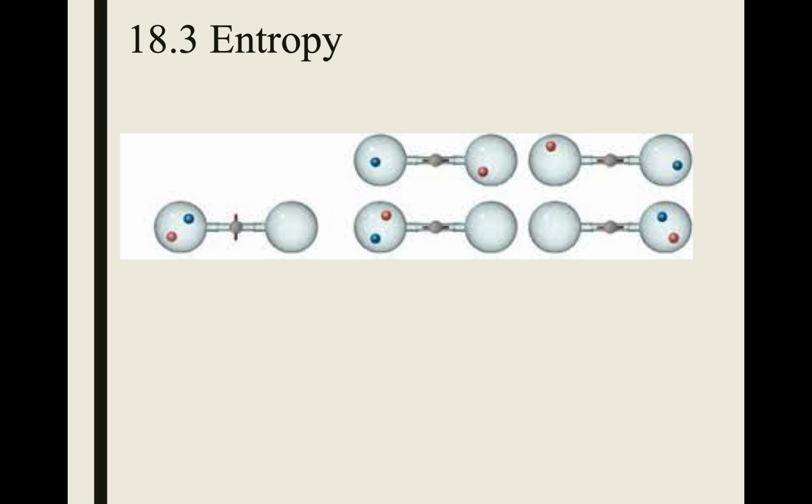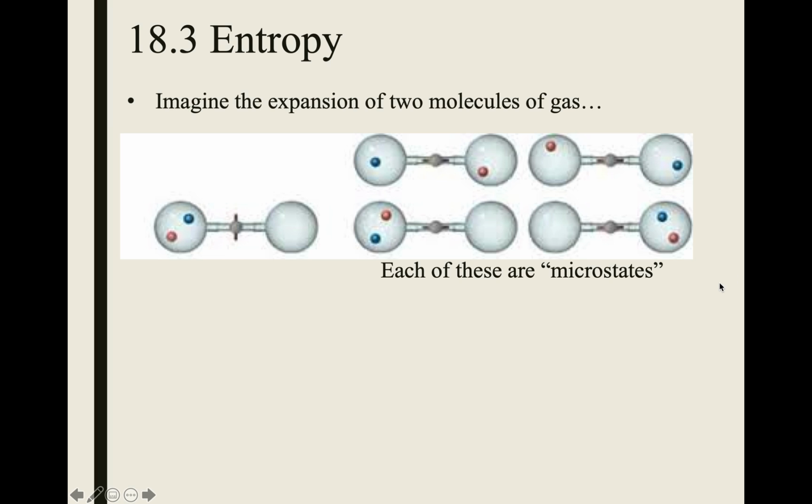If we think about two molecules of gas in a flask, you can see the stopcock is closed. If we open this, we have a few different possibilities for the gas. We could have one in each flask, opposite gases in the opposite flasks, two on one side, two on the other side. Each of these is called a microstate.